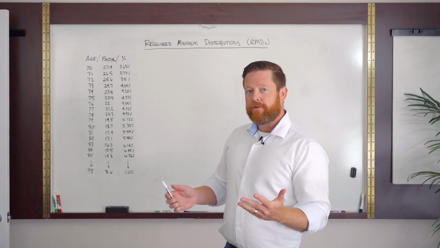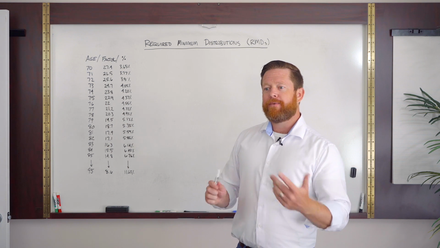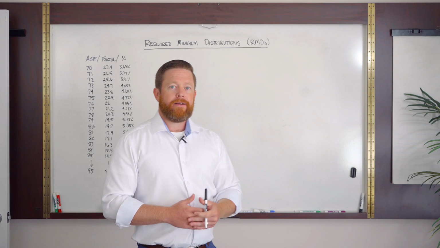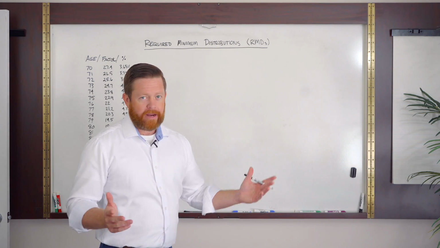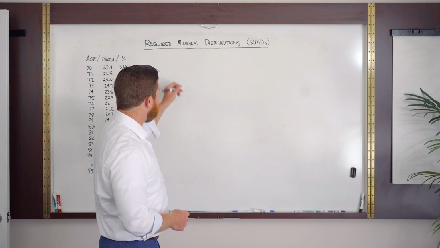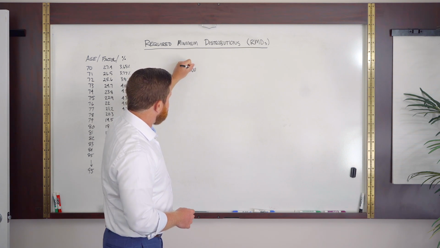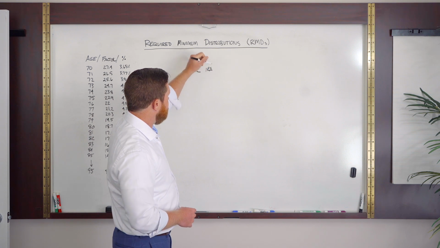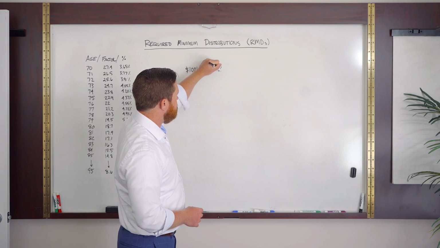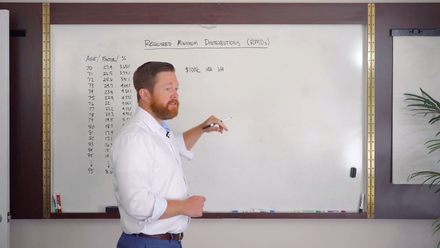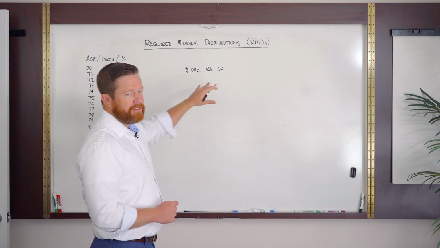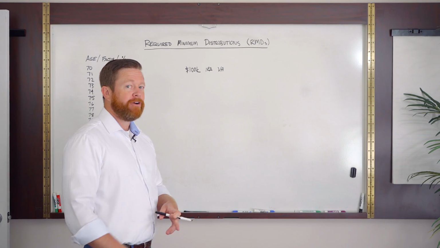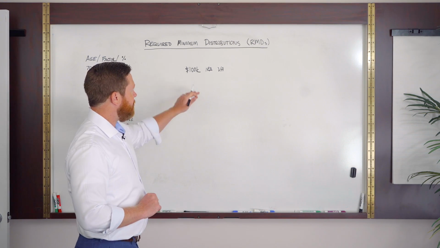So I want to run through a quick example here, and let's say that we have a typical scenario where somebody has retired and the majority of their savings is in an IRA, which is very usual. Let's say we've got $100,000 in an IRA that is in a variable annuity. Y'all know how I feel about variable annuities. They're not great. But let's say they did that, and we're meeting them when they're turning 70 and they heard about this required minimum distribution rule that they have to follow.